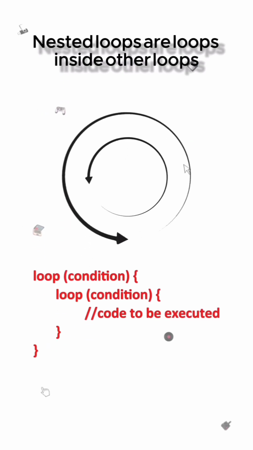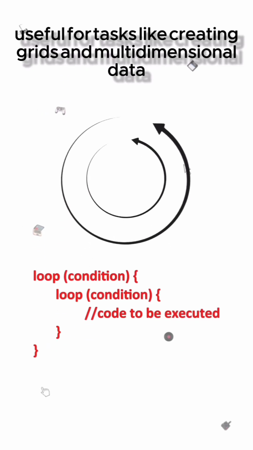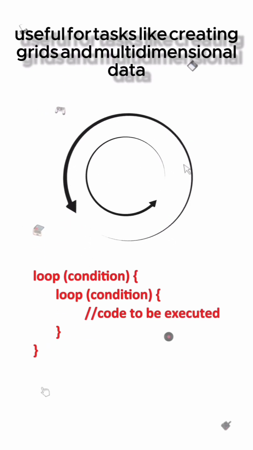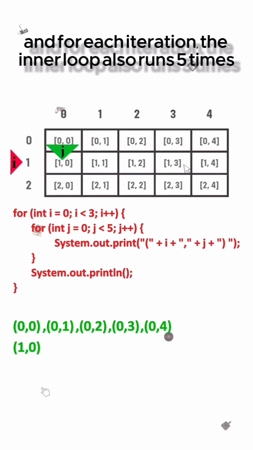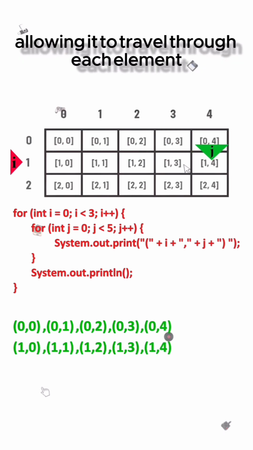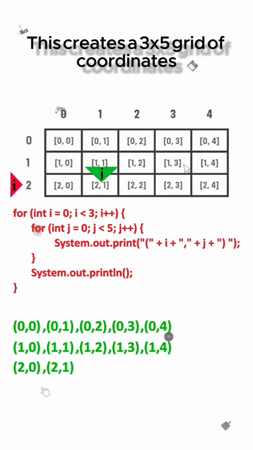Nested loops are loops inside other loops, useful for tasks like creating grids and multidimensional data. Let's take an example. Here, the outer loop runs 3 times, and for each iteration, the inner loop also runs 5 times, allowing it to travel through each element. This creates a 3 by 5 grid of coordinates.